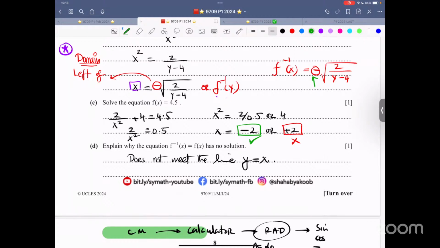Explain y is equal to f inverse x. f inverse x and f x has no solution because they do not meet at this line.